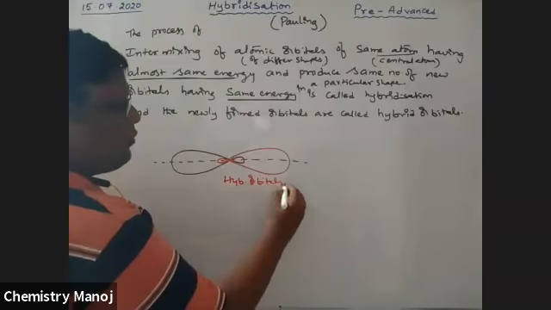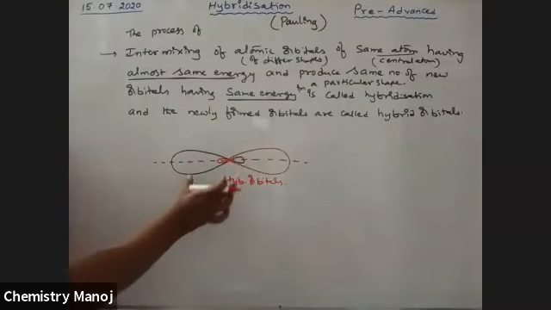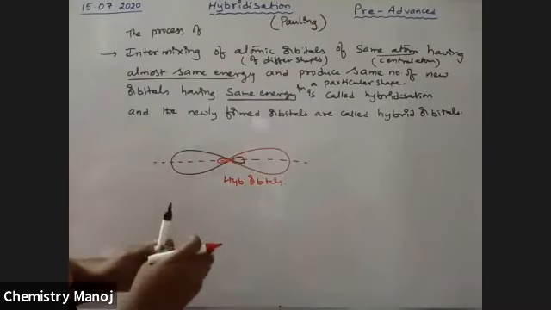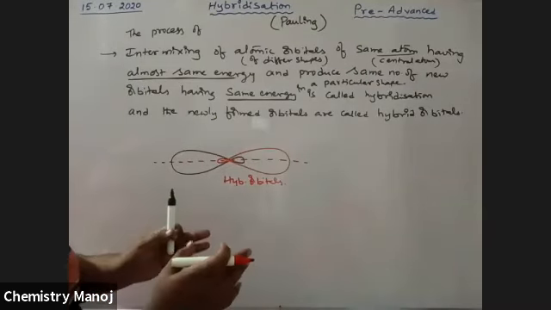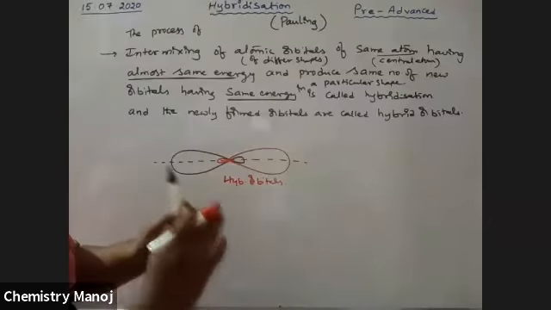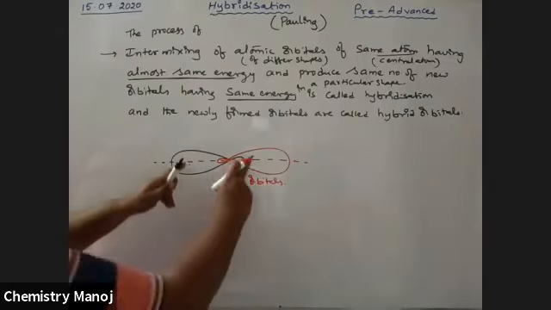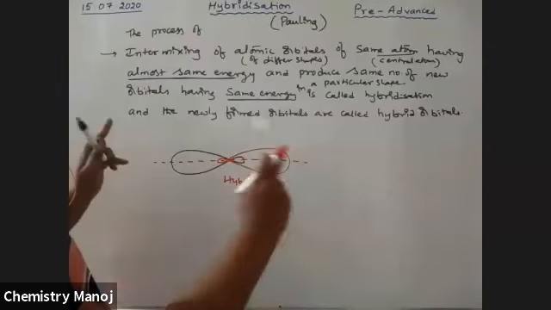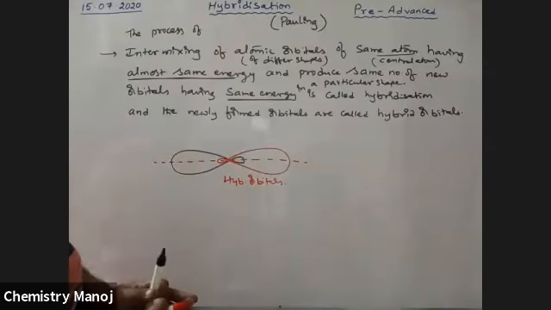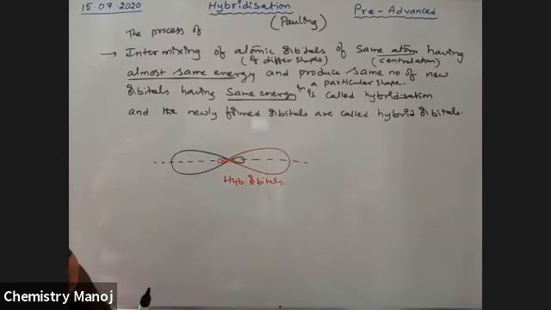Hybrid orbitals are not individual. They arrange themselves in a particular shape so that the repulsion between the orbitals is less. In this case, they are apart from each other, so the repulsion between these two orbitals is very, very less. That is the stable shape of the orbitals.